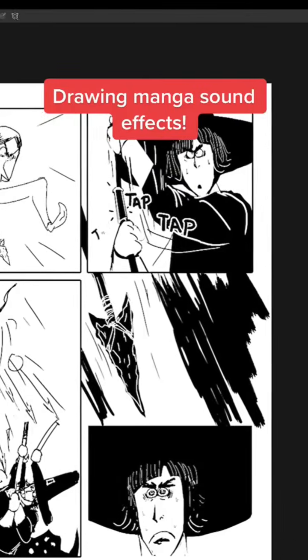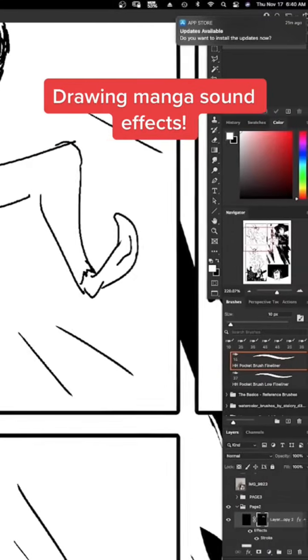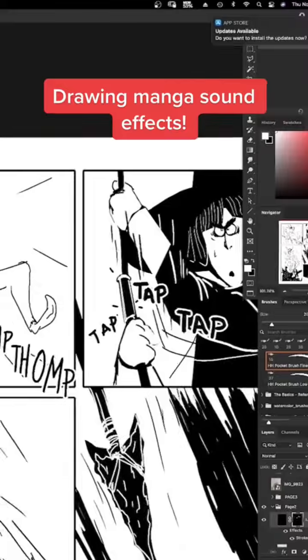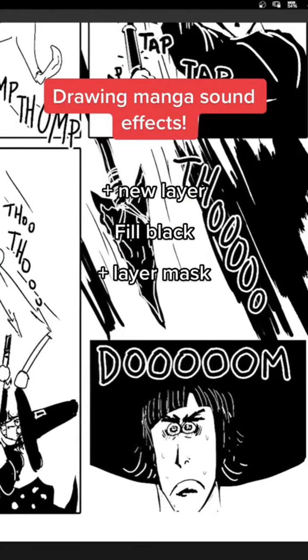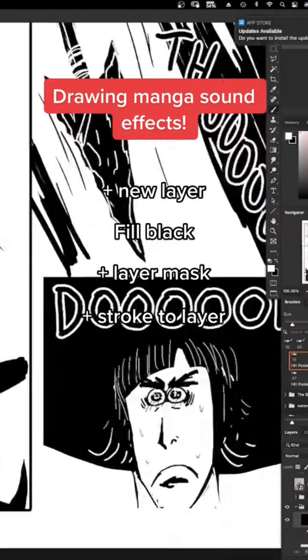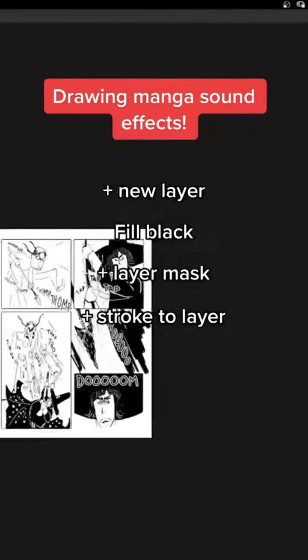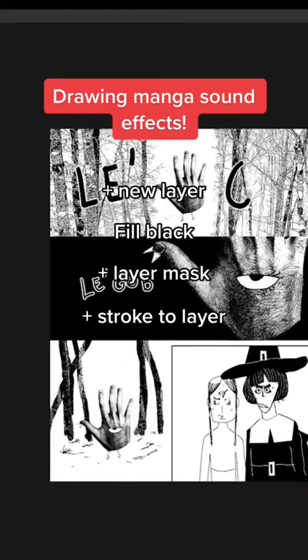So the last thing I'm going to do is my sound effects. And I use this technique on every story I've made so far. I fill in a layer with black, then I add a mask hiding the black fill, and then I add a stroke to the entire layer. And you can do that in the layer properties tab when you double click on any layer in Photoshop.